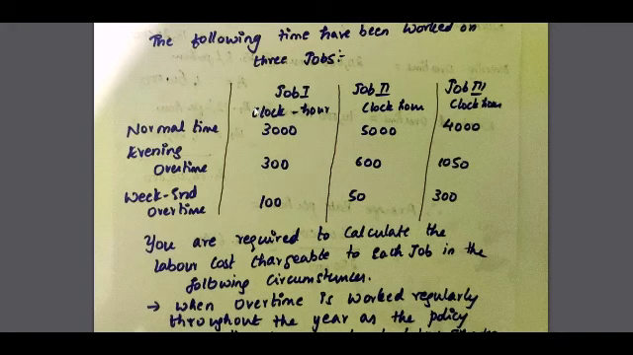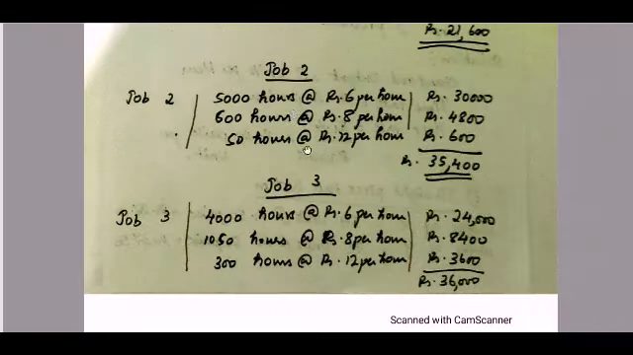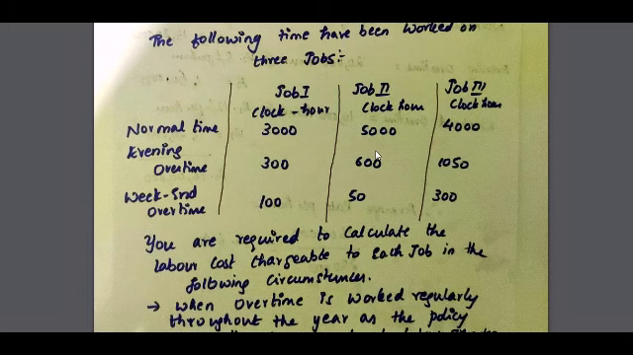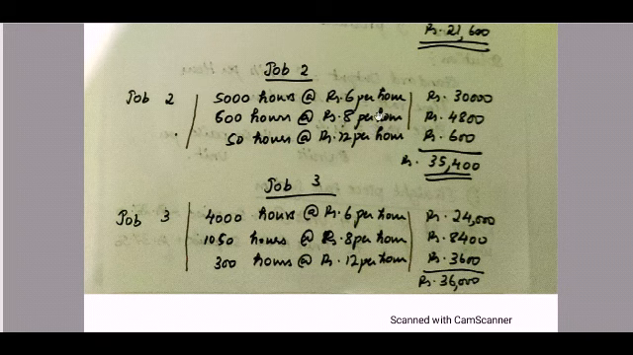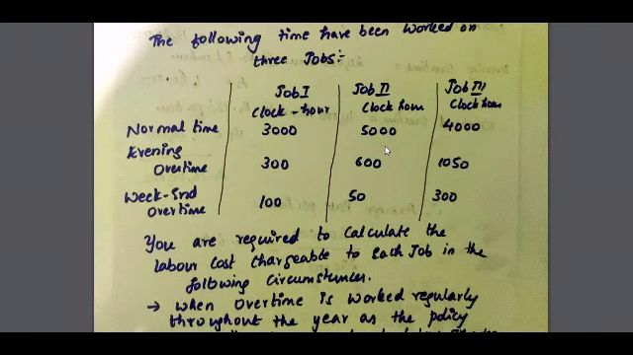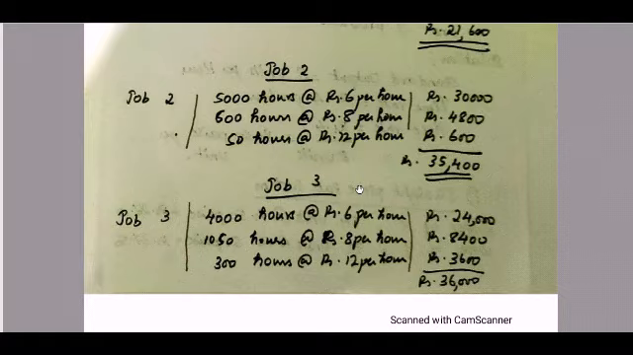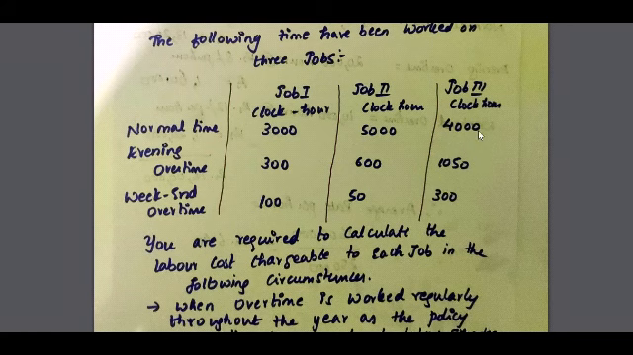So job 2, how many hours are they working for normal time? 5,000 hours. In the same way we are calculating at 6 rupees per hour, 30,000. 600 hours they are working for evening. So 600 at rupees 8 per hour, 4,800. And weekend they are working for 50 hours. So 50 hours at rupees 12 per hour, 600 rupees. So the total of the wages is 35,400.